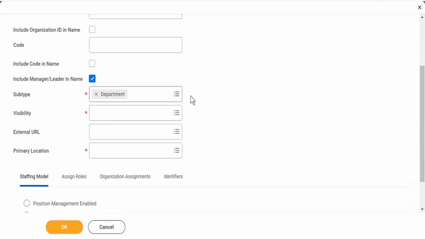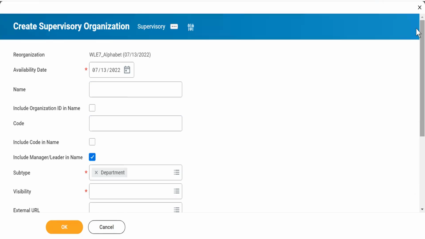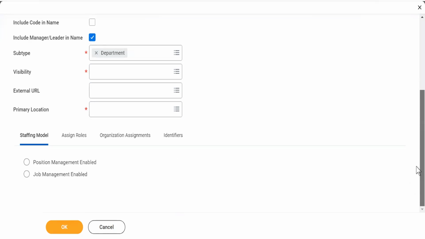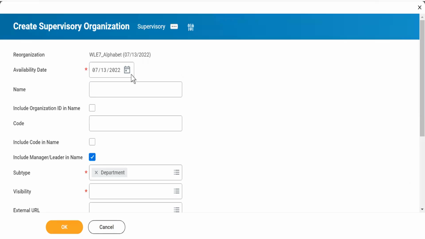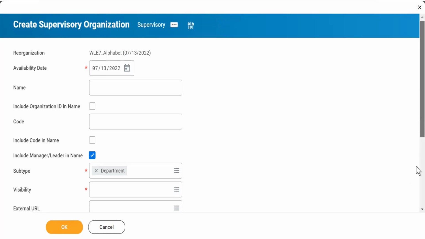Okay. No need to change the date. I have not created anything. Okay. You can choose any date of your choice. No, that is taking the date of the reorganization when we created it, right? Remember this? All right. If you want to change it, you can.